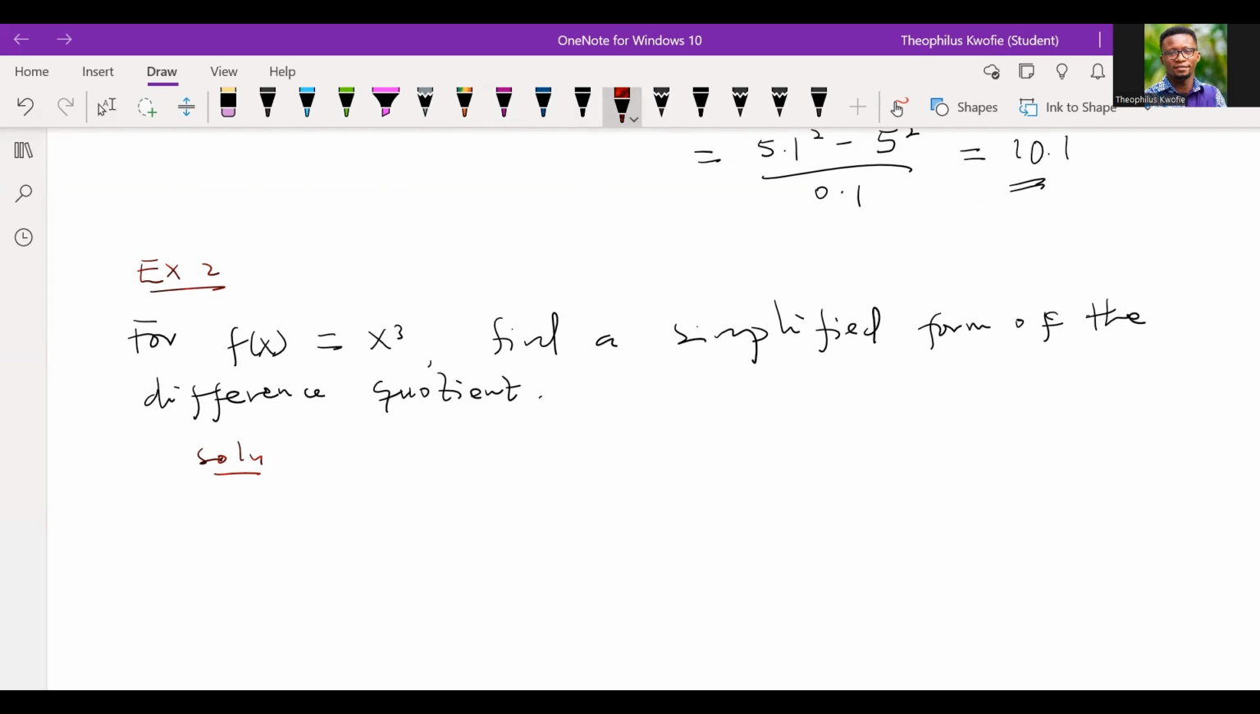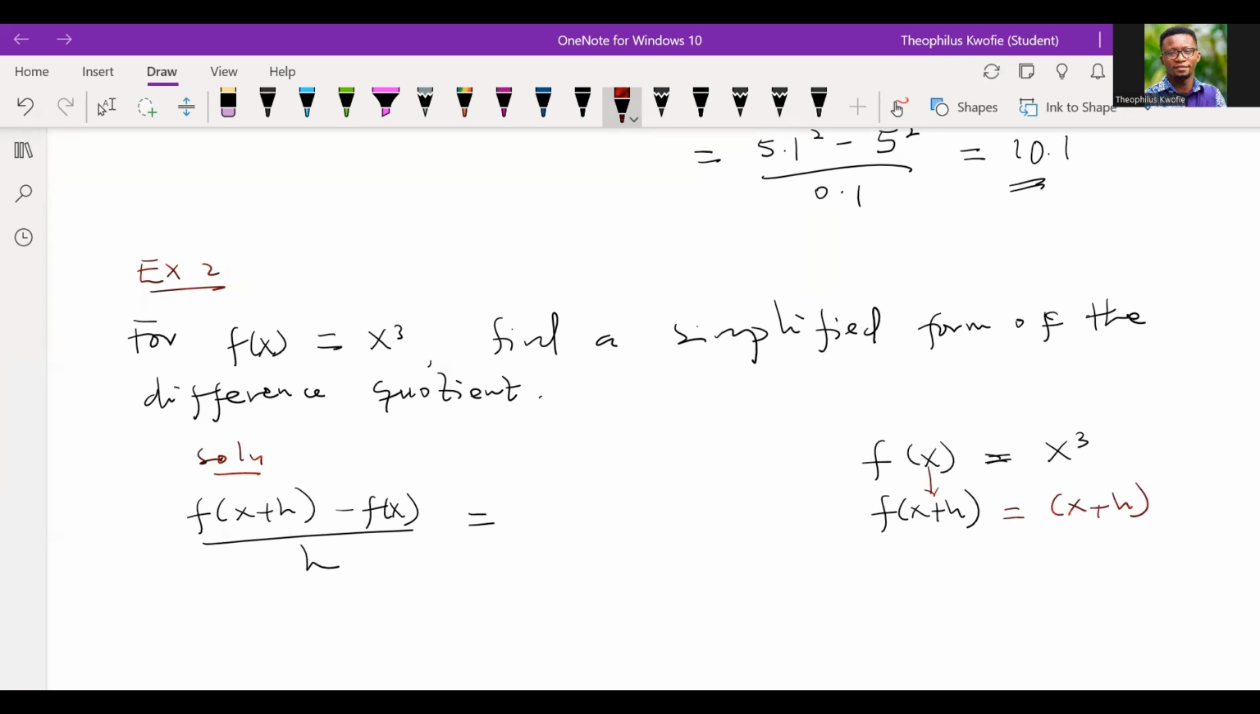So, by the formula that we have, we have f of x plus h minus f of x, all divided by h. Remember the main function is f of x equal to x cubed. If I have to find f of x plus h, it just means that wherever I see x, I should replace it by the whole of x plus h. Do we all get it?